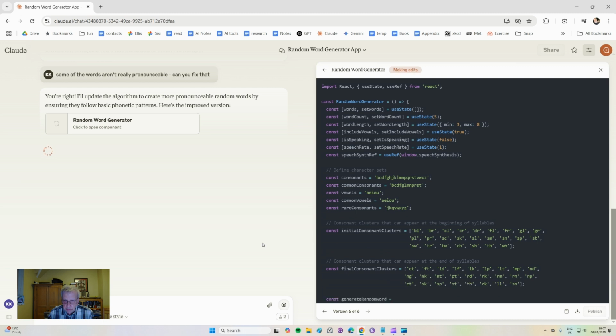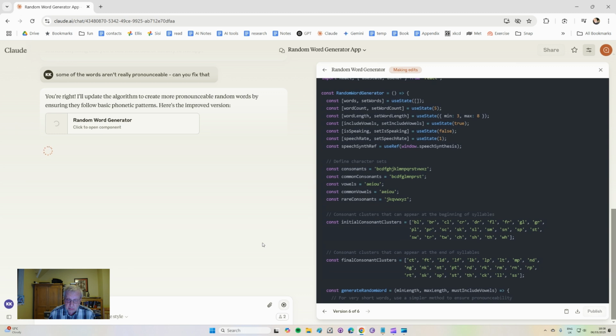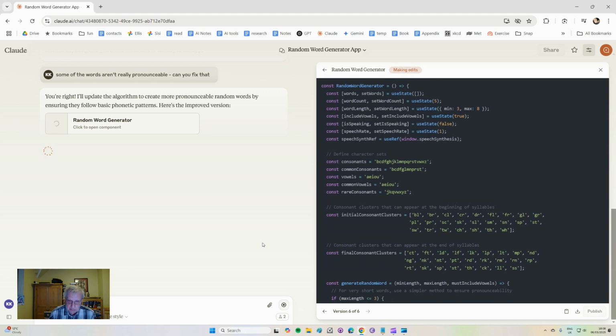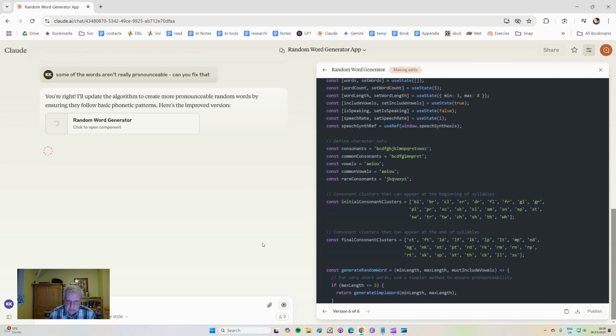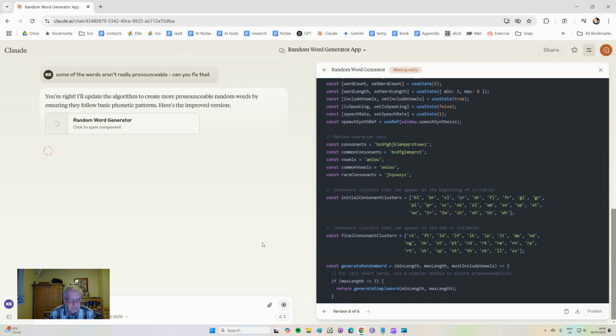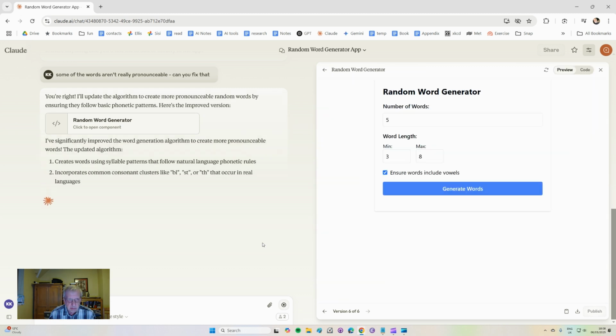So once it does this, I could keep going. There's so many features. I've tried asking it to generate the Gettysburg Address for every third word is replaced by a random word. I can make it generate pet names, all sorts of other ideas. But let's call it quits if this new version works okay.